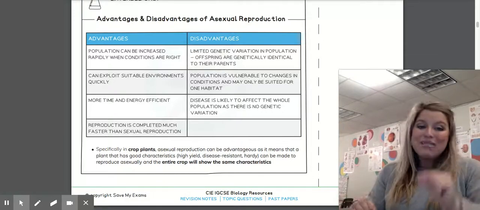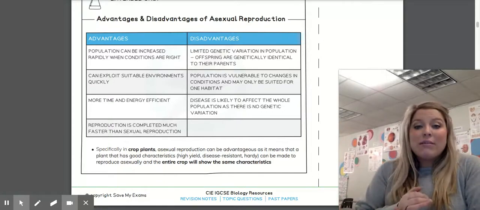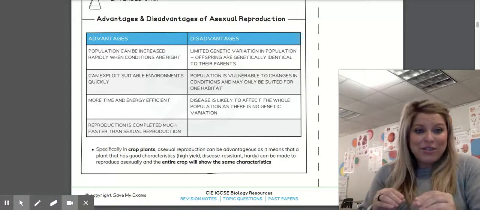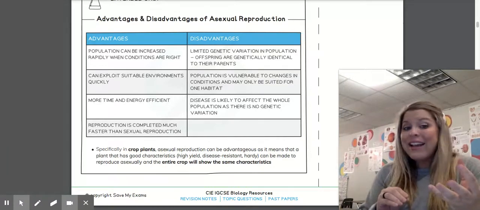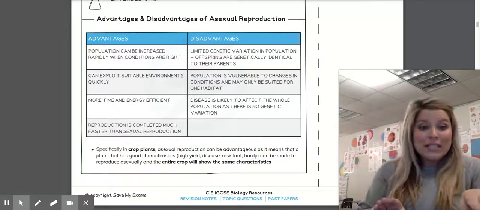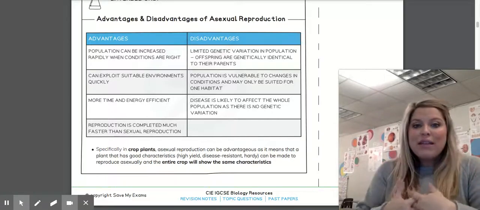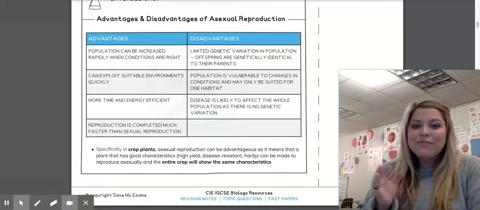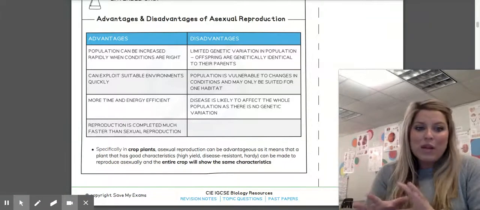But there are some disadvantages. There's limited genetic variation in the population, so offspring are genetically identical to their parents. So if there is a genetic defect of any kind, that offspring is inheriting it. So that's something to keep in mind. The population is very vulnerable to changes in conditions. It may only be suited for one habitat.